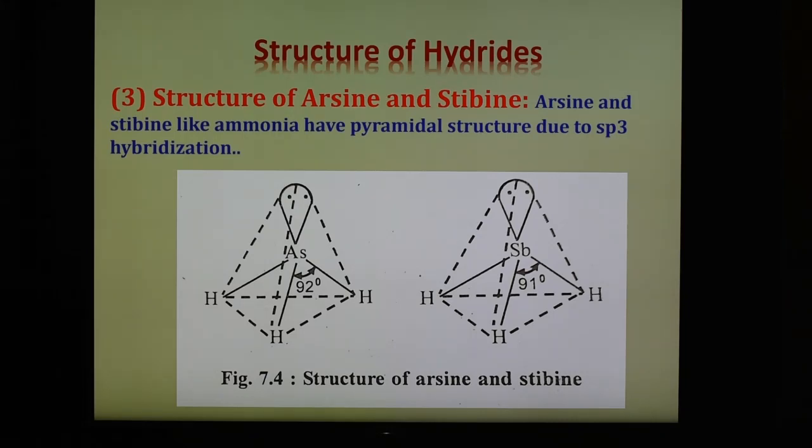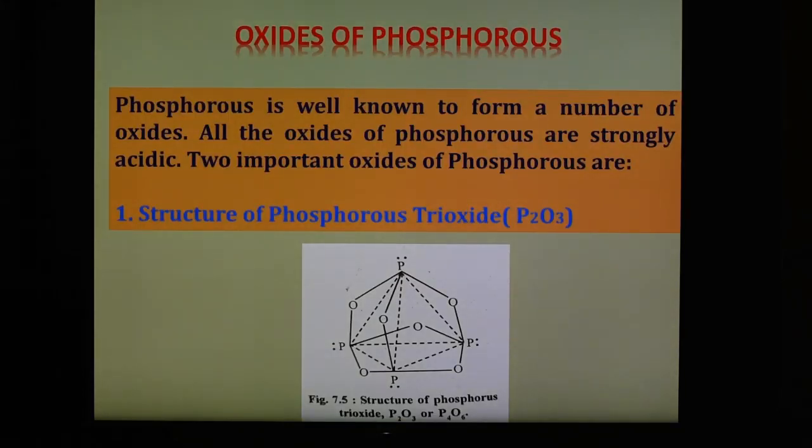After that we are going to see another part, the oxides of phosphorus. Two important oxides are there, phosphorus trioxide and phosphorus pentoxide. Oxides of phosphorus are very important, and phosphorus is well known to form a number of oxides. All the oxides of phosphorus are strongly acidic. Two important oxides of phosphorus are phosphorus trioxide and phosphorus pentoxide, and here the structures of these oxides are very important.